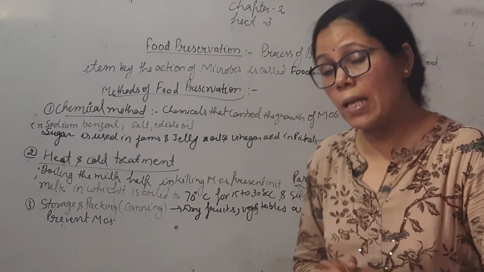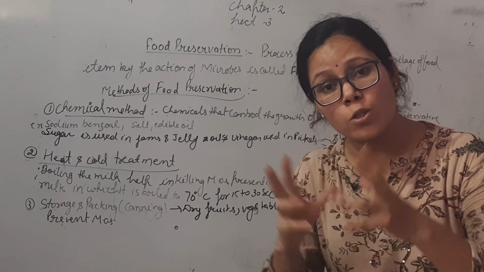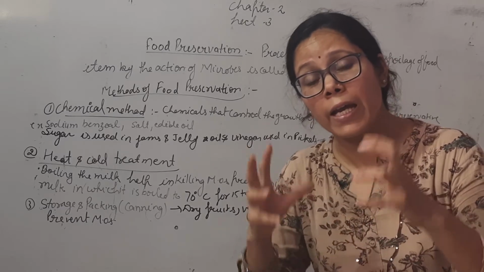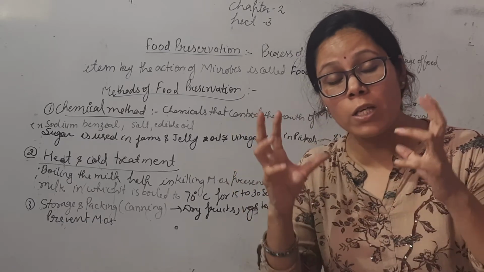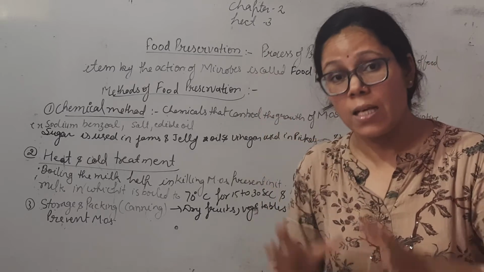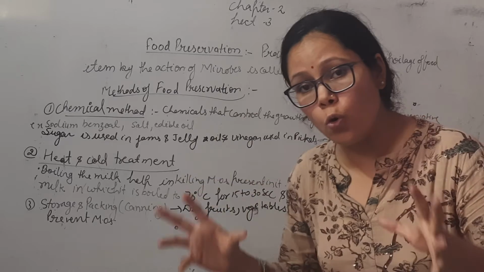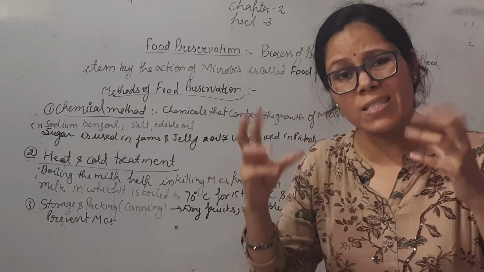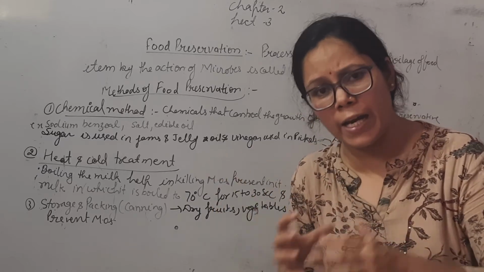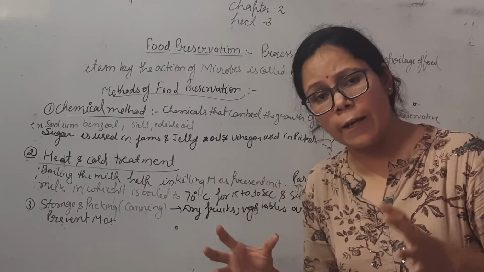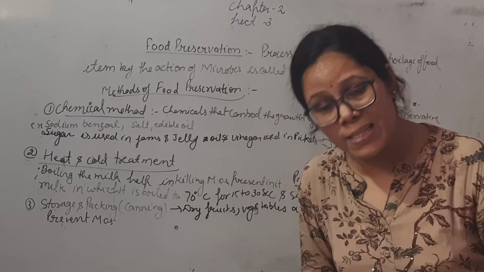Next one is storage and packing, which is also known as the canning method. In this method, we store the food in airtight containers. These airtight containers are known as cans, so this process is known as the canning process. Dried food, vegetables, snacks, and chips are stored in airtight containers. In these containers, microorganisms cannot develop.